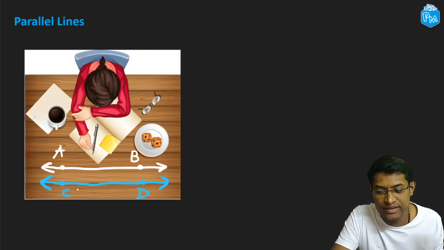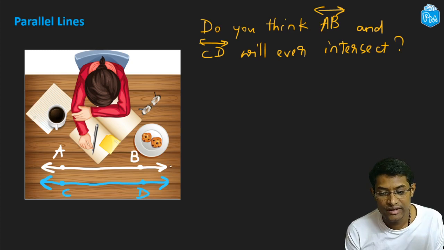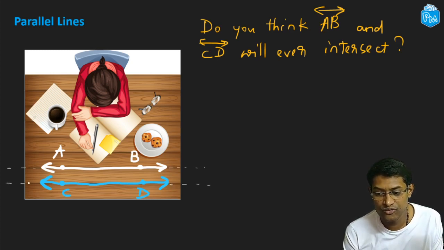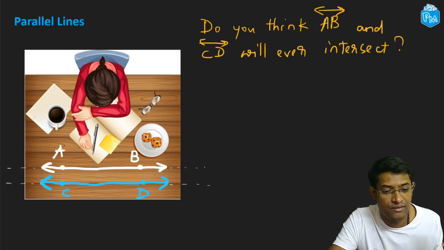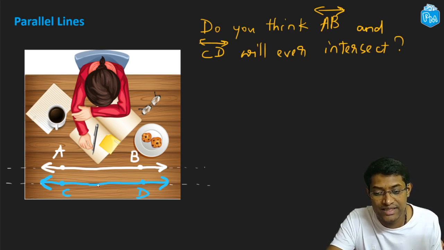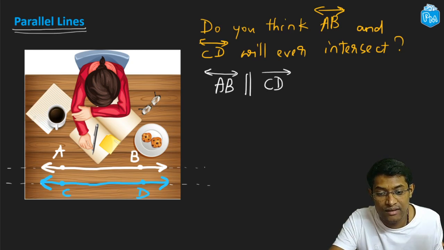This is line AB and this is line CD, right? You can see that they are drawn in such a way that they never intersect, right? Do you think they'll ever intersect? No. AB will go on like this and CD will go on like this, right? However far you keep extending them on both sides, you will see they will never intersect. So we say that these two lines are parallel lines. That's what we call parallel lines, lines that will never intersect. And we write that line AB is parallel to line CD.